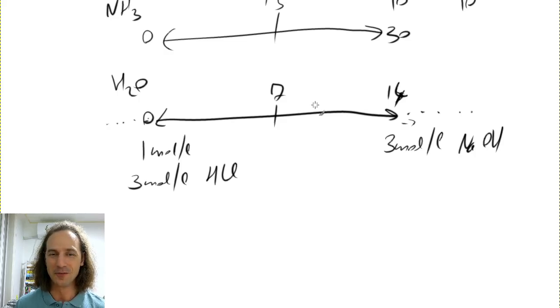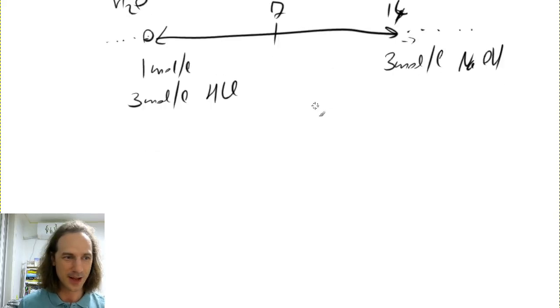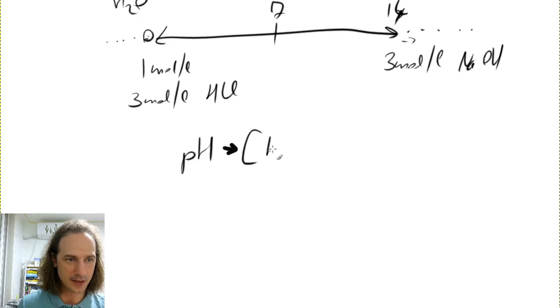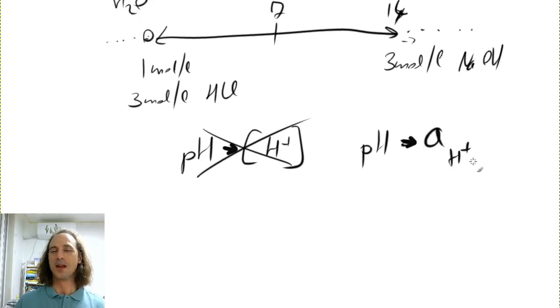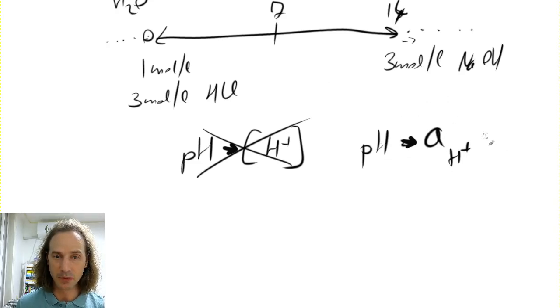You will have to learn physical chemistry for that, and that is that pH is not defined with hydrogen concentration. pH is defined with the activity of the hydrogen ion. And this works in reasonable ranges because the activity is almost the same as the concentration.